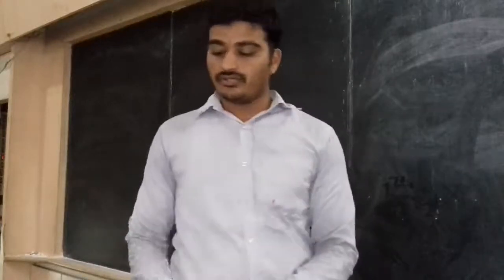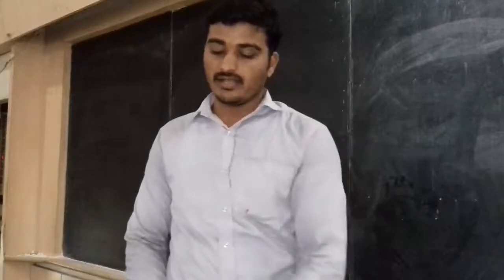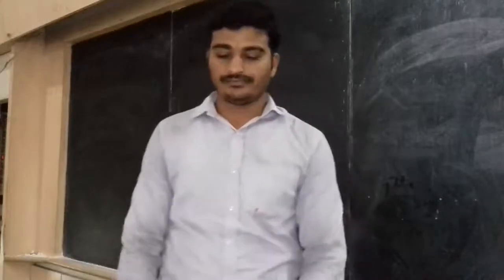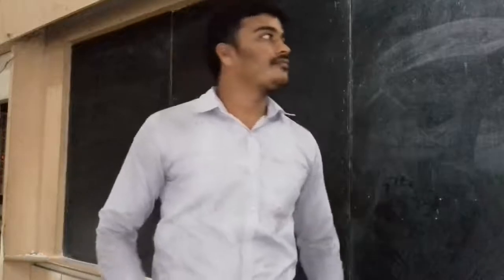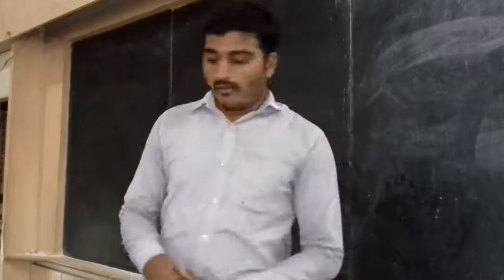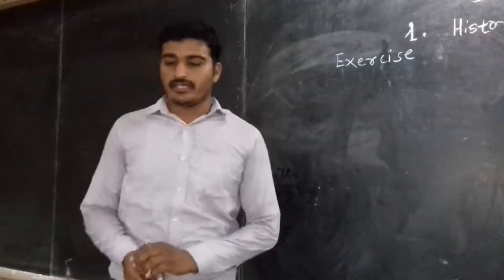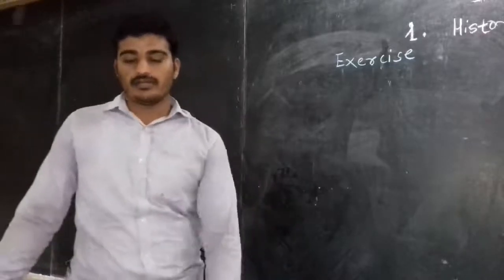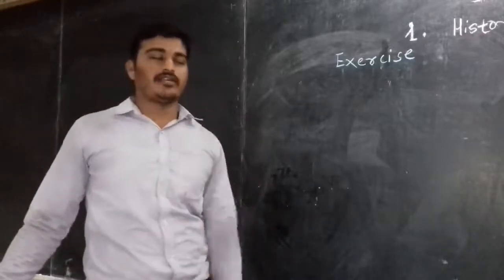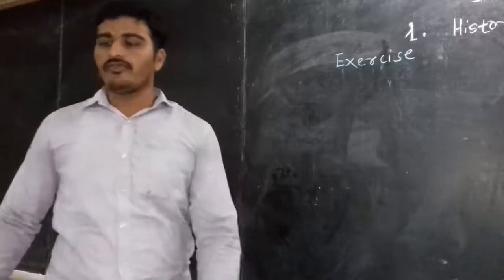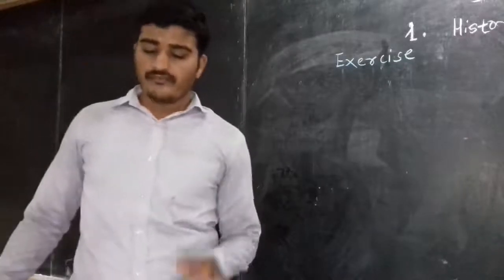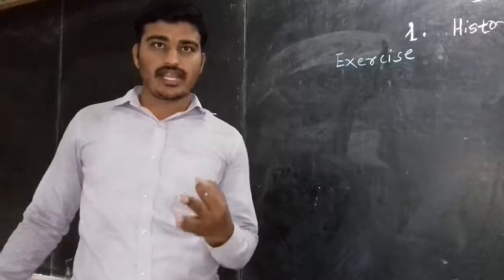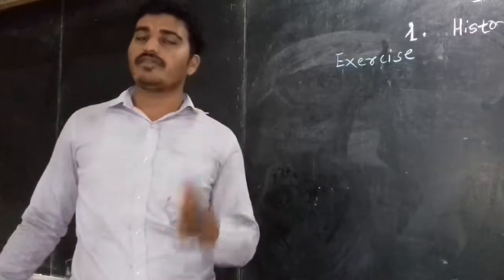Now we are going to study the exercise of this lesson. Okay, first in the exercise: choose the correct option from the given options and complete the statement in a sentence. What we mainly have to do is write in a full sentence. First note this down, keep it in your mind.